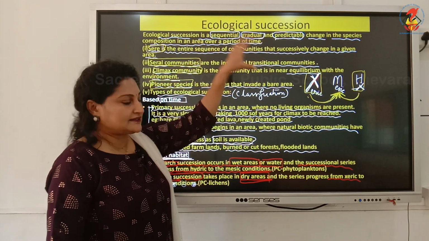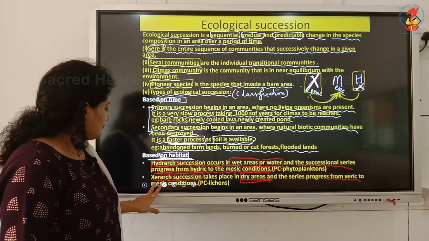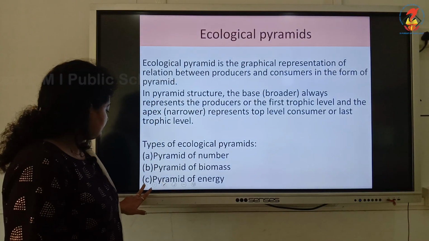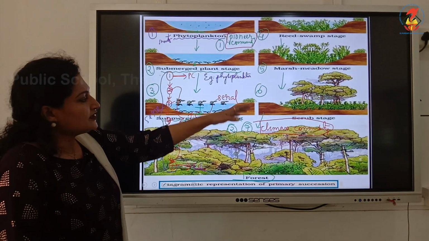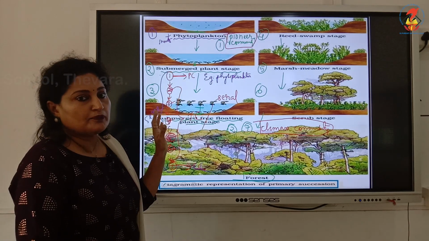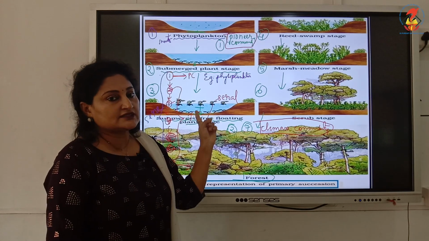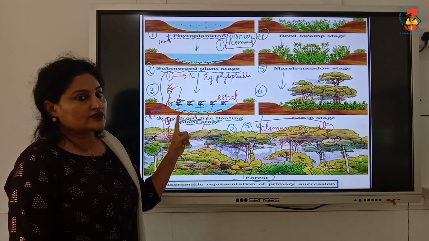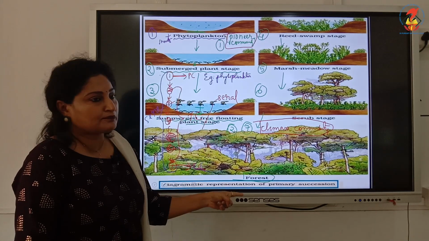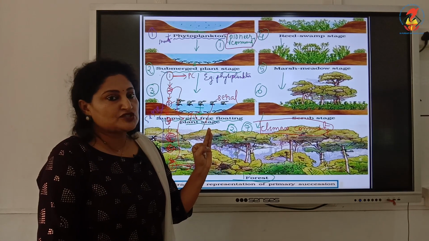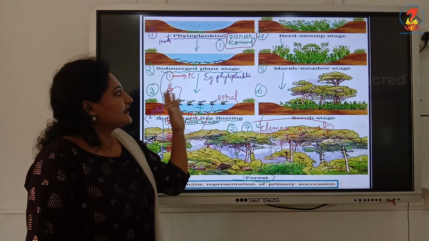It is always better to learn with the example which is given in your textbook. It is a diagrammatic representation of the ecological succession in a pond or hydrarch. If we talk with respect to time, it is a primary succession. It is not a secondary succession. So, this is a very good example for primary succession when we talk with respect to time, and with respect to the habitat, it is an example of hydrarch.